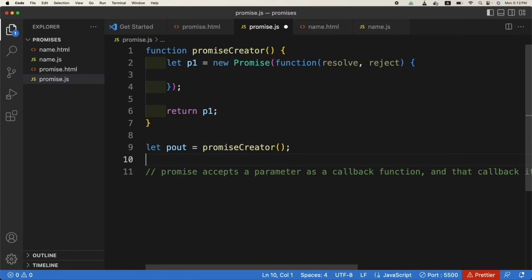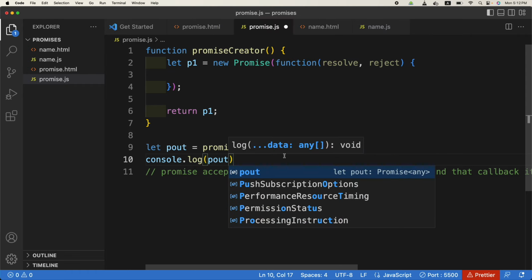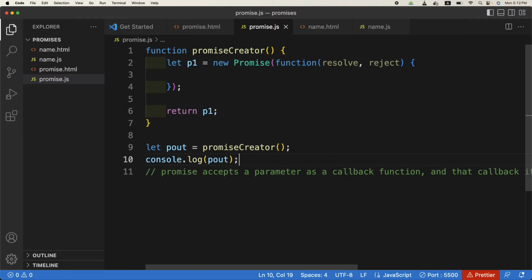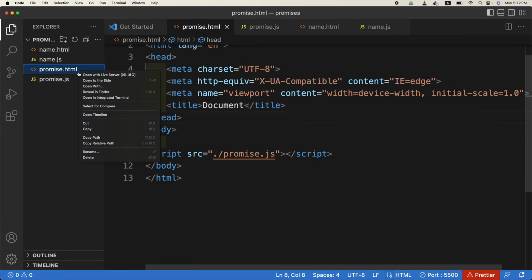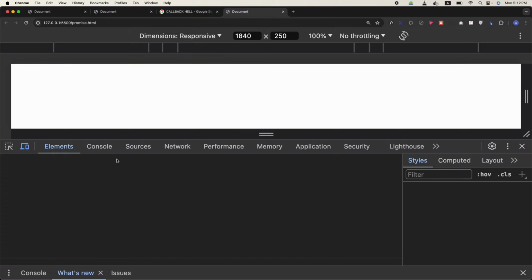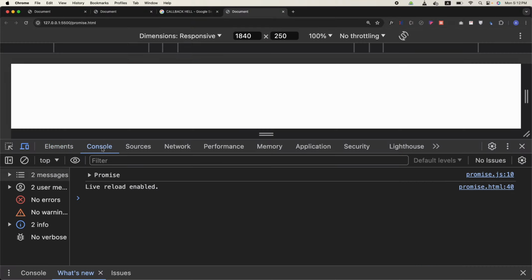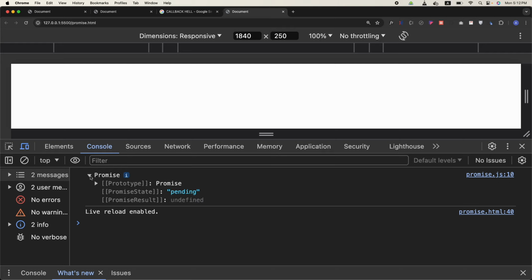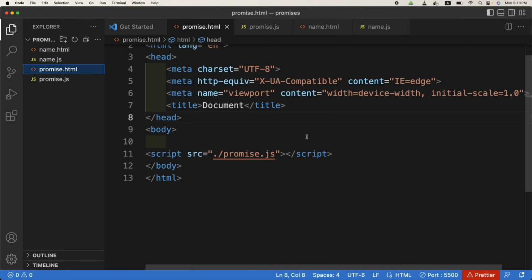Okay, so now if I console.log p out, what will it be? It will be a promise. You can see it shows a promise, and if you open it, it has these methods or properties. One of them is pending. Pending means nothing has so far happened.